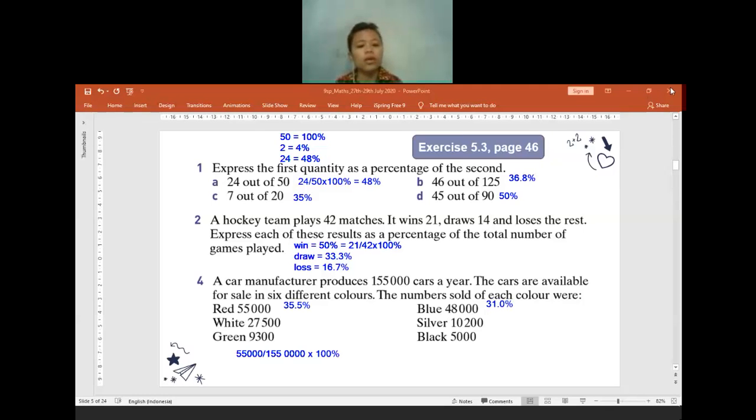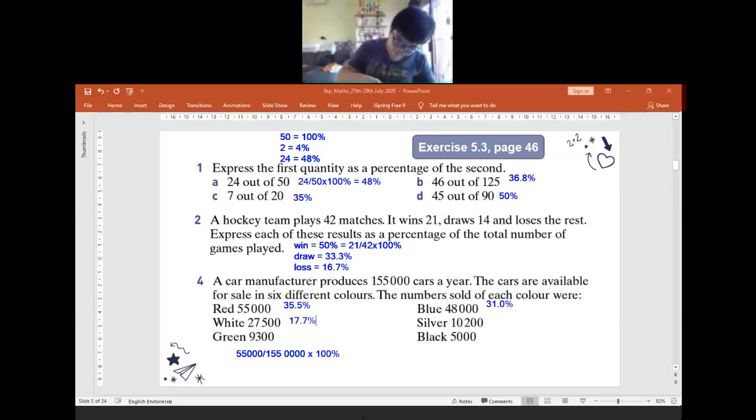I will move to the white color. For the white color, how many percent will it be? 17.7. Okay, is there anyone who got a different answer or got confused? Feel free to ask. Do not stay quiet. Teacher, for blue, I wrote 31%, correct, right? Yeah, 31% is correct. Same thing. Yes, correct.